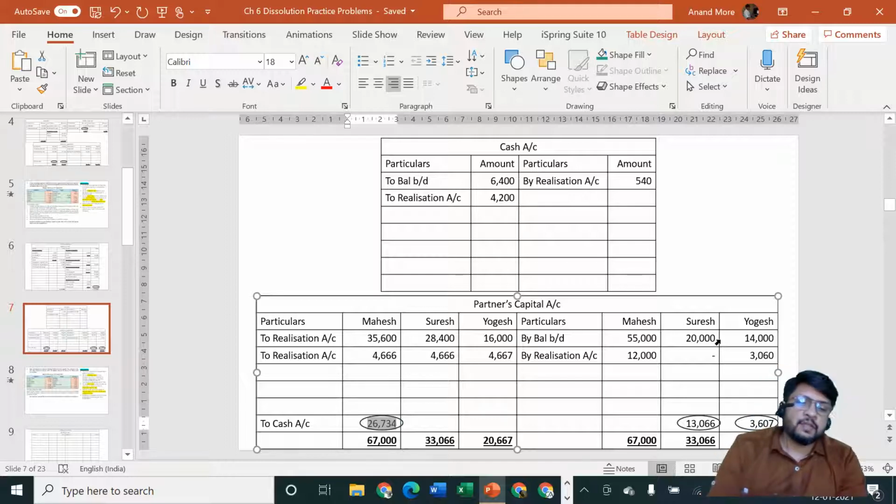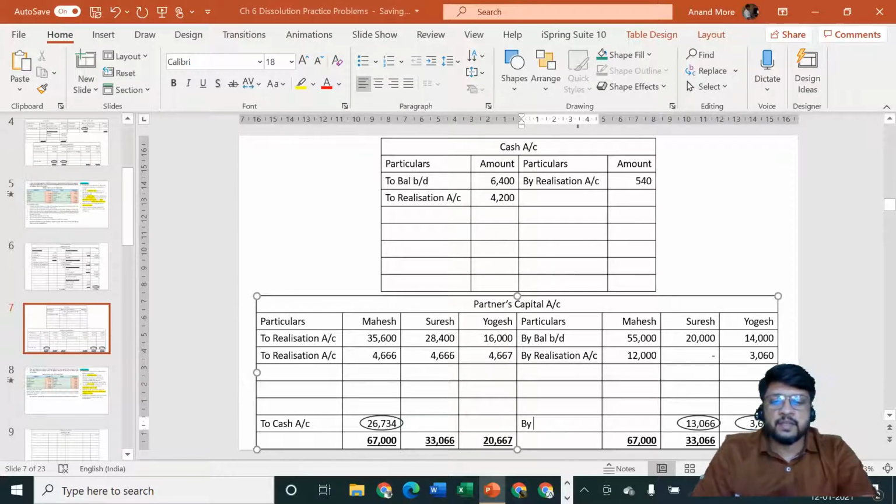Same is the case with Yogesh. The amount of capital of Yogesh was 14,030. So he could have demanded a maximum amount of rupees 17,060 from the firm, but he has already received realization assets of 16,000 and he has received loss of rupees 4,667. That means the total amount received by him in the form of assets or in the form of loss is 20,667. So the remaining amount of 3,607 he should bring from his private estate to the partnership firm. So 3,607 is the amount he is going to bring in. This I'll call it by cash. I hope it is easy for you to understand.